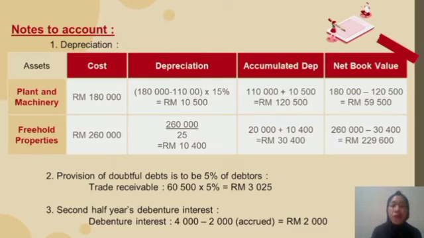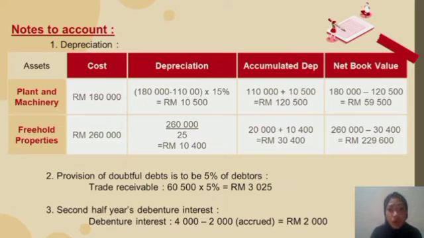For the cost, we took it from the trial balance, where it stated RM180,000 for the plant and machinery, while RM260,000 for the freehold properties. We are going to calculate the depreciation. Cost minus accumulated depreciation, RM110,000, multiplied by 50%. We got RM10,500 for the depreciation. Next is accumulated depreciation: depreciation plus the current depreciation, and we got RM120,500 for the accumulated. As I stated before, we calculate using the reducing balance method.